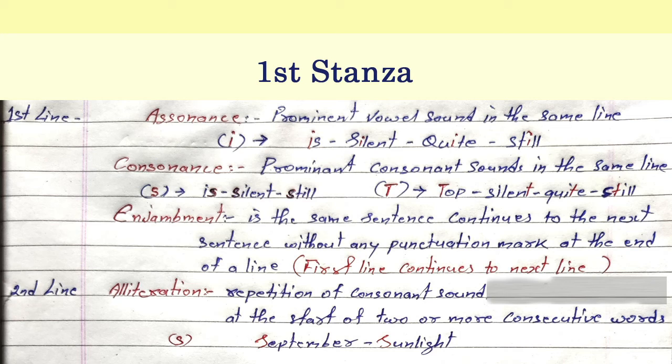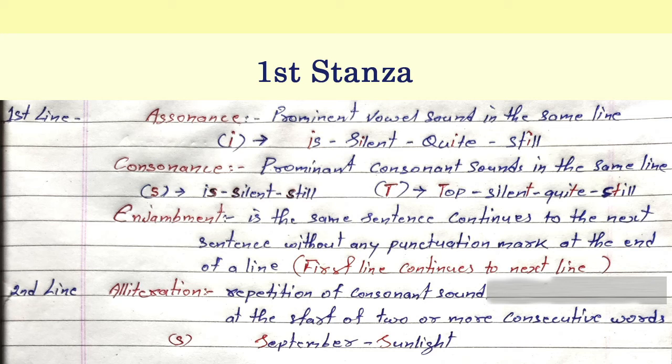Again, you can see enjambment is also used. What is enjambment? Enjambment is when the same sentence continues to the next line without any punctuation mark at the end of the first line. So you can see here the first line continues to the next line. There is no punctuation mark at the end of the first line. So that is called enjambment.